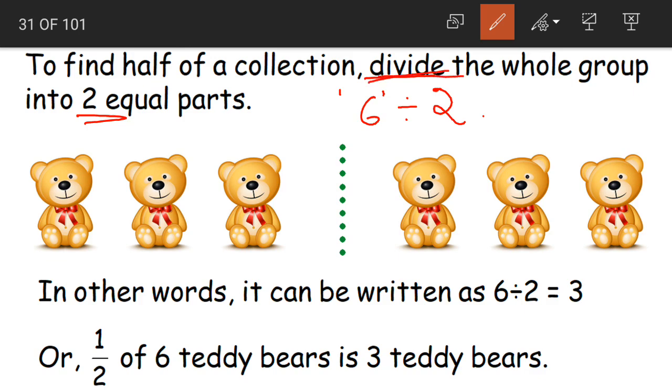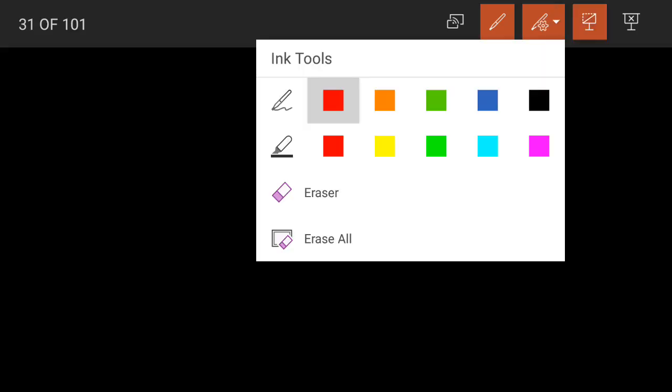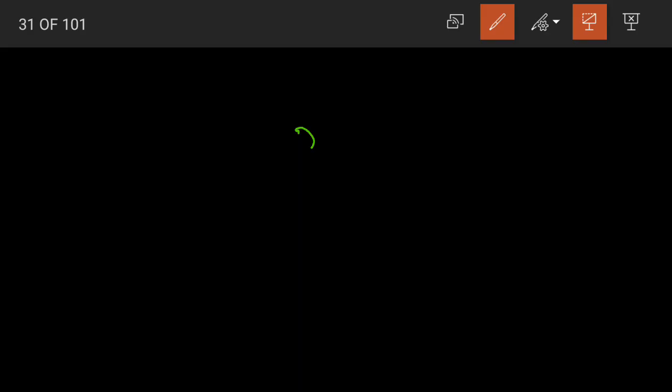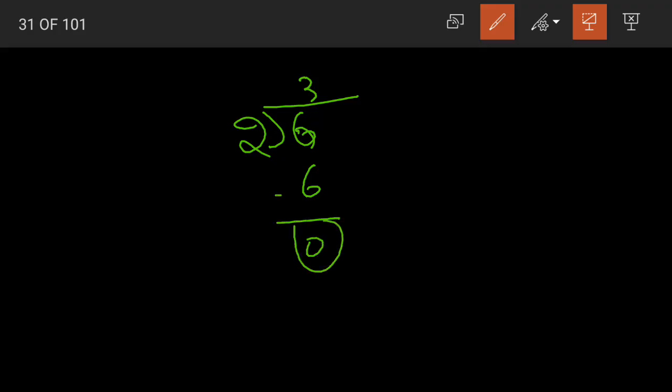Yes, we are using the term divide when we are saying. So when we do the division of what? 6 divided by 2. How to do that? 2 threes are 6. When we subtract, 0 will be our remainder.